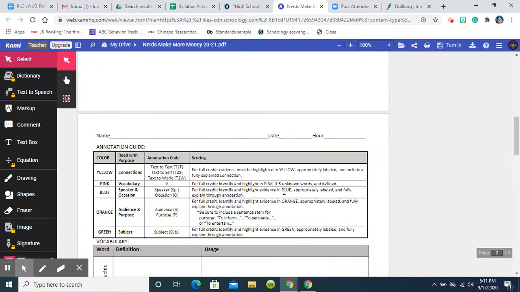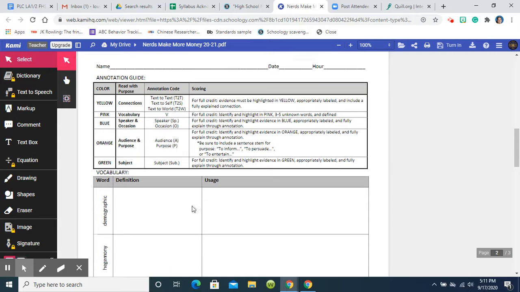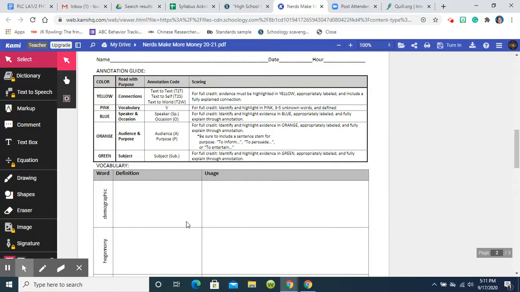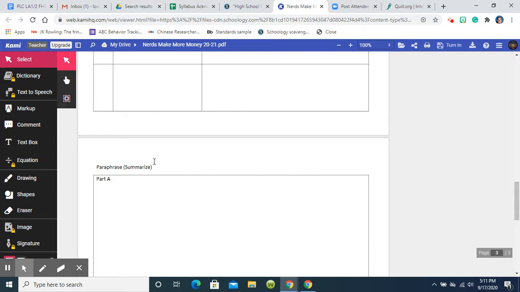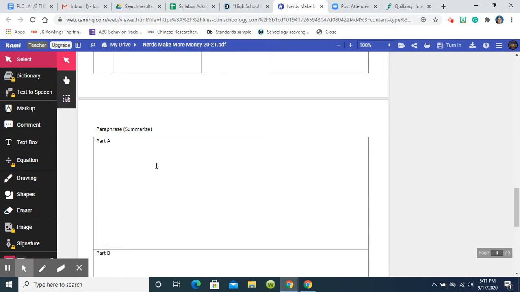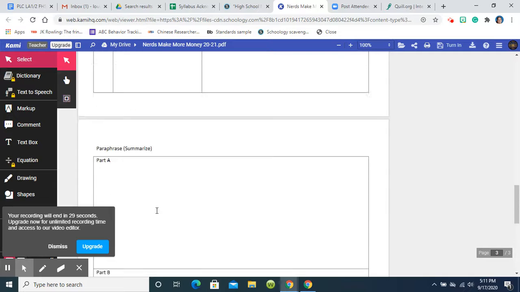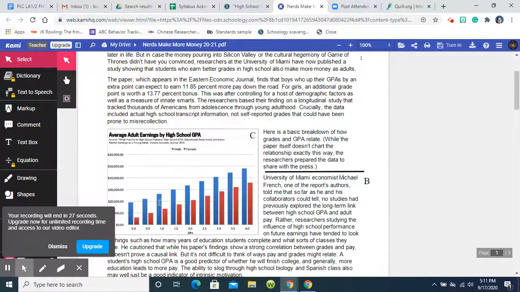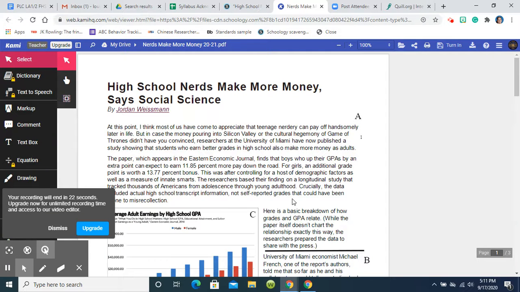You'll see that this document also has additional pages. So again, here's our annotation guide. It's not in color this time. We have a vocabulary list that we're going to be working with. And if you scroll down, we have the paraphrase or summarize section. And that's for each of the parts that our article is broken up into. Part A, Part B, and Part C, which is our graphic organizer there, our graphic rather. So your job right now is to read the article.